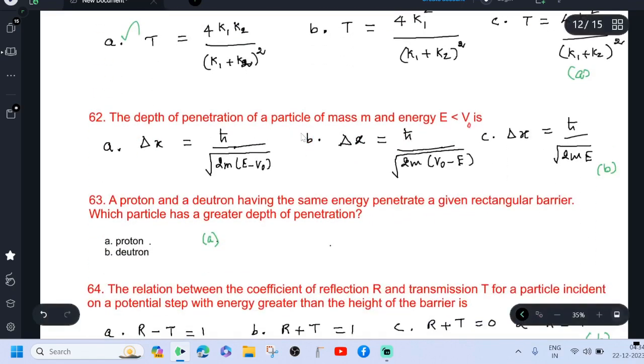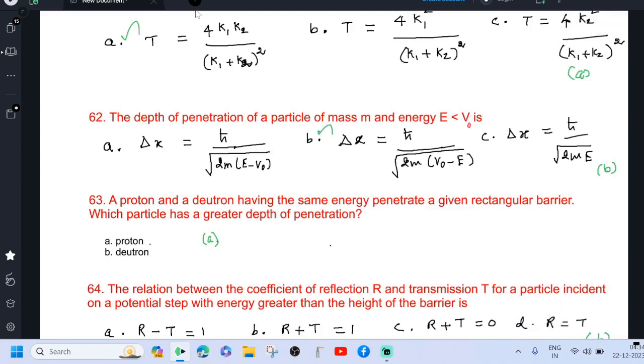The depth of penetration of a particle of mass m and energy E less than V0 is ħ divided by root of 2m into (V0 minus E). A proton and a neutron having the same energy penetrate a given rectangular barrier. Which particle has a greater depth of penetration?